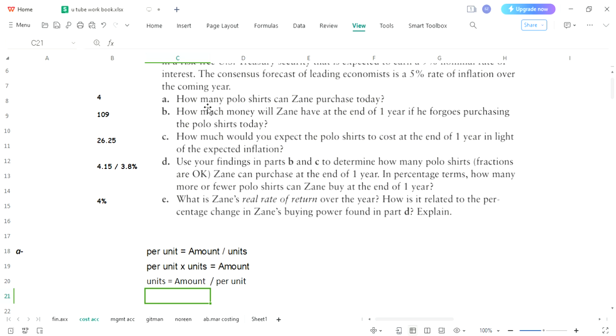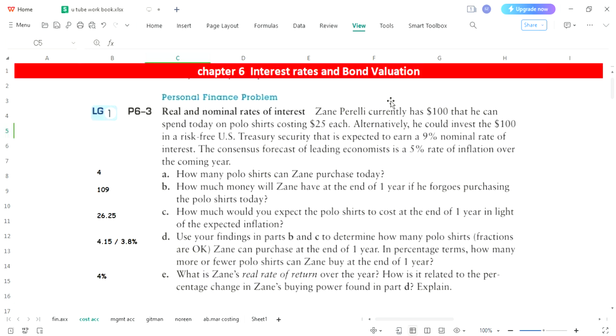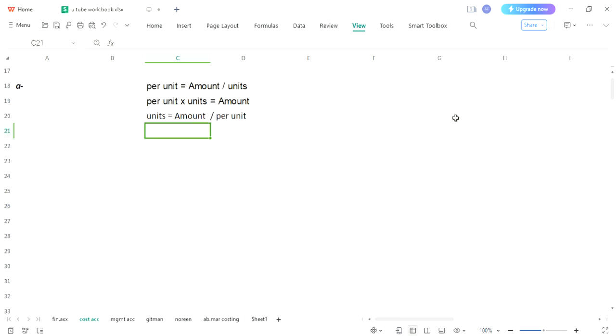Right now, how many polo shirts? That means units are required to be calculated. So the third formula would be used. For that, how much amount do we have in our pocket? $100. So let's put the amount. Amount is $100. Please follow this formula. How much total amount do we have? 100, and per unit, per unit cost, per unit price.